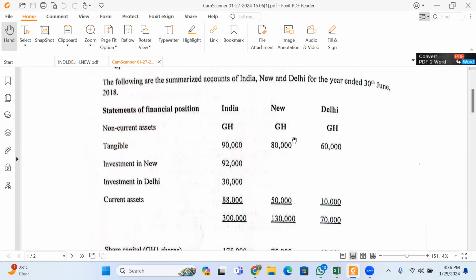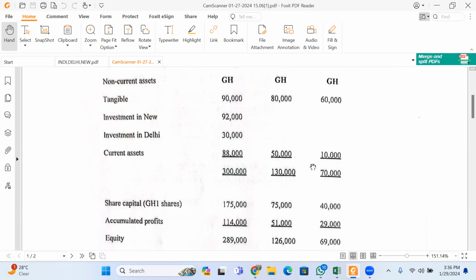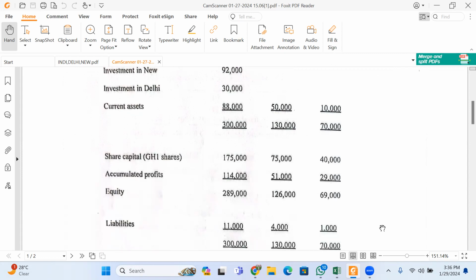have the statement of financial position for India, you have for New, then you have for Delhi.